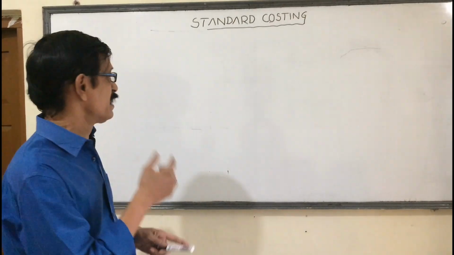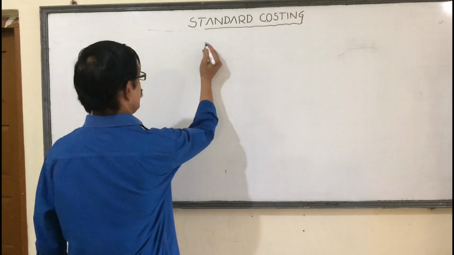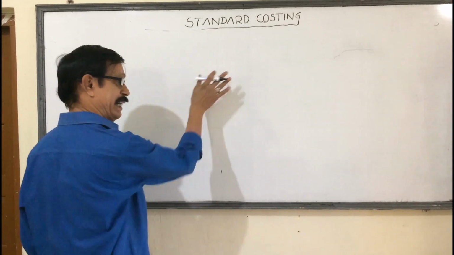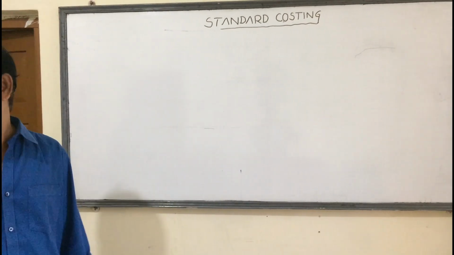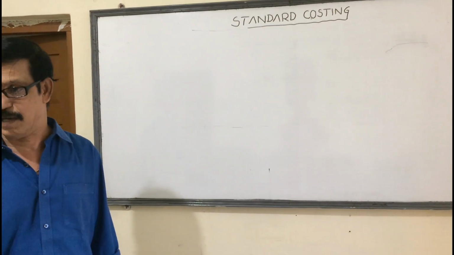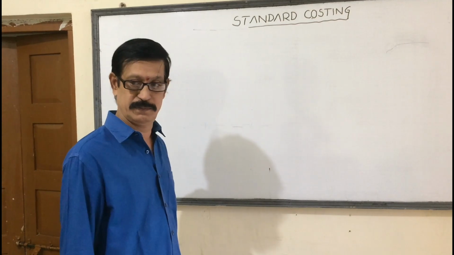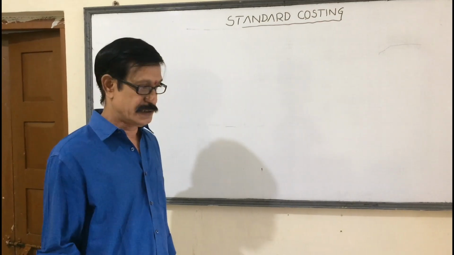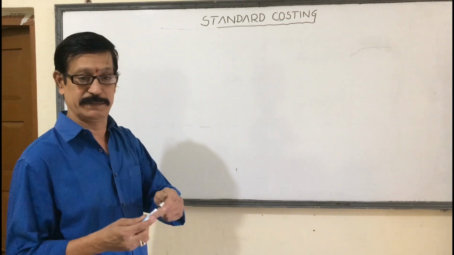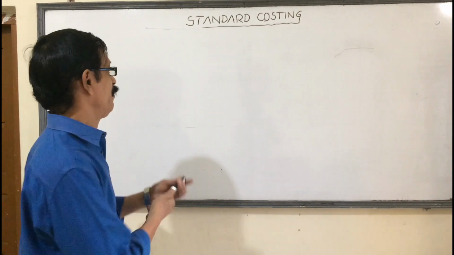Now, standard cost. Standard cost is the predetermined cost. It is the expected cost, estimated cost before going to production. Understand it? Suppose I want to produce this marker pen. What will be our material cost?